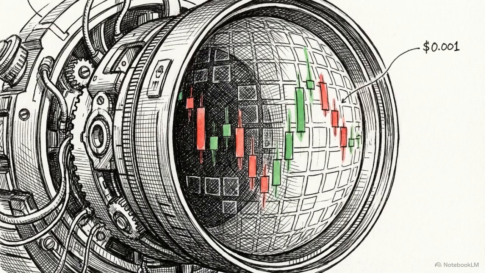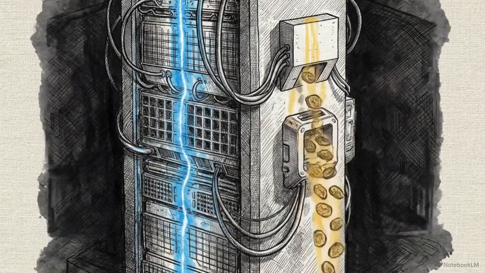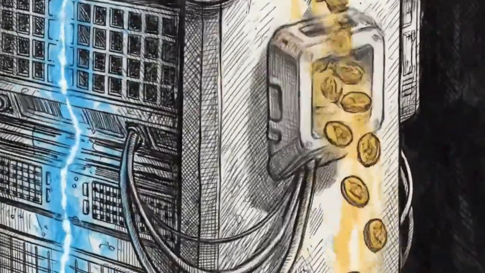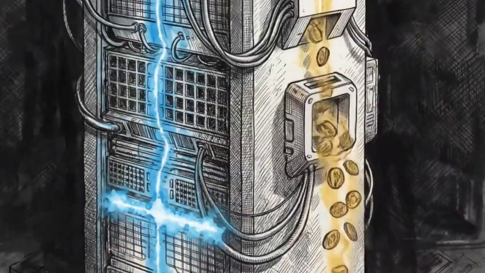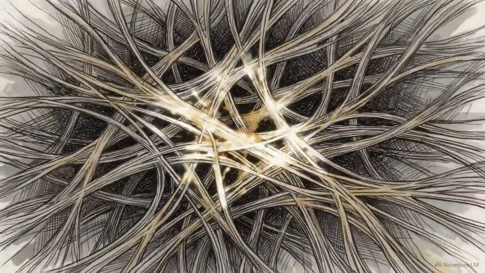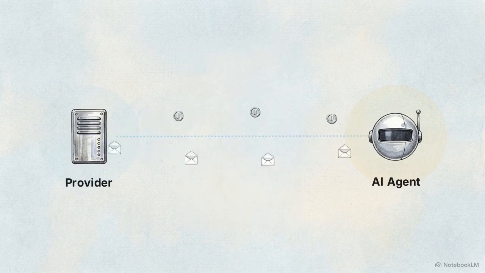An autonomous trading model can purchase real-time stock ticks individually for fractions of a cent, pinging the server only when the market shifts. A reasoning agent operating on a lightweight local machine can purchase external GPU compute cycles, paying strictly per second when it faces a heavy workload. A legal research agent can pay 10 cents for access to a single, highly specific court ruling without purchasing a $1,000 enterprise database subscription. All of these interactions occur instantly, concurrently across thousands of nodes, and with zero manual human oversight. This protocol replaces rigid SaaS subscriptions with a system of fluid, on-demand resource procurement for machine intelligence.